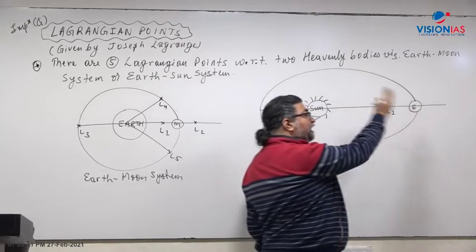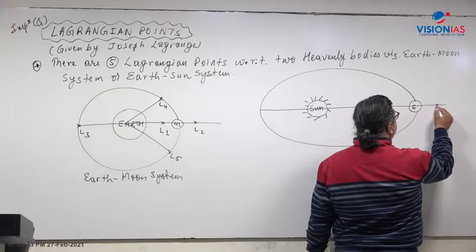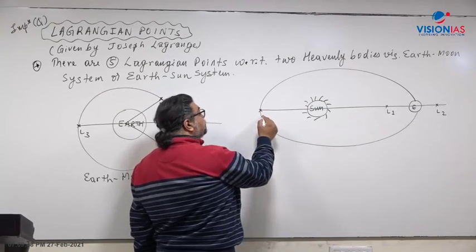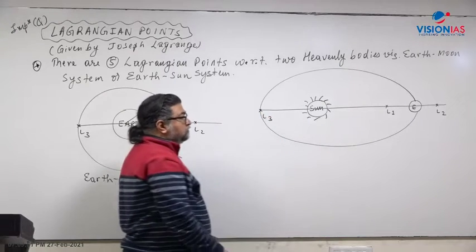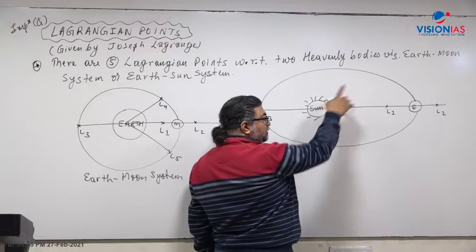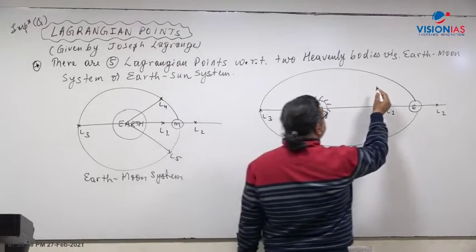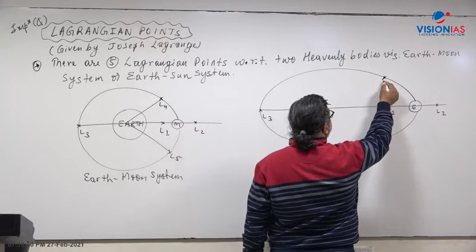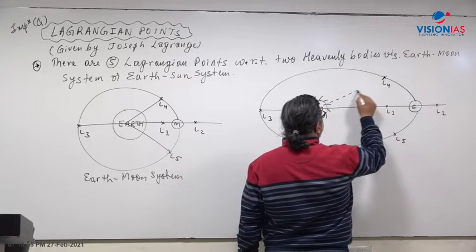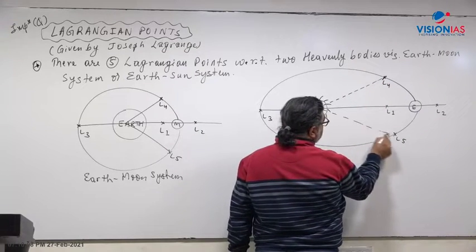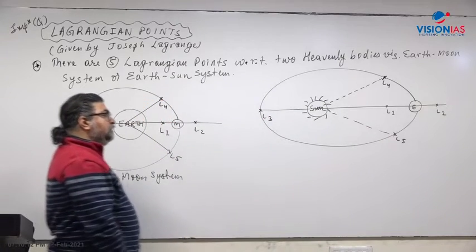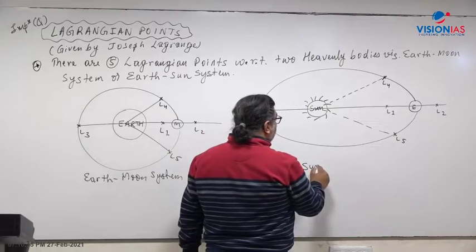and equidistant at the back of the Earth there will be another Lagrange point, L2, and the third one will be at the back of the Sun, L3. The fourth and fifth will make a 60-degree angle with the Earth and the Sun, almost like an equilateral triangle. These are the five, and this we are talking from two heavenly bodies, the Sun and the Earth system.